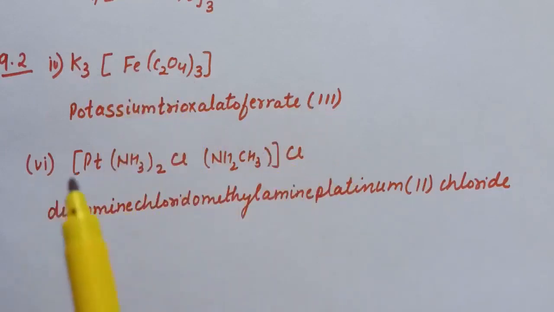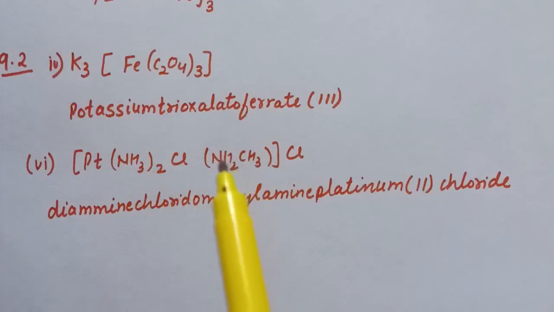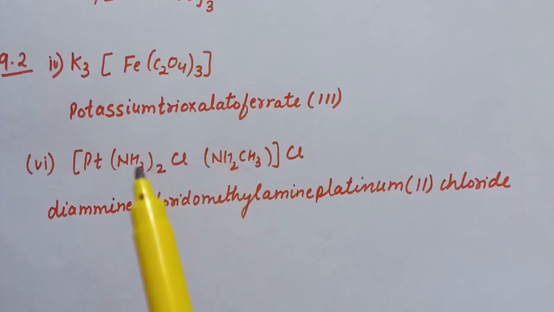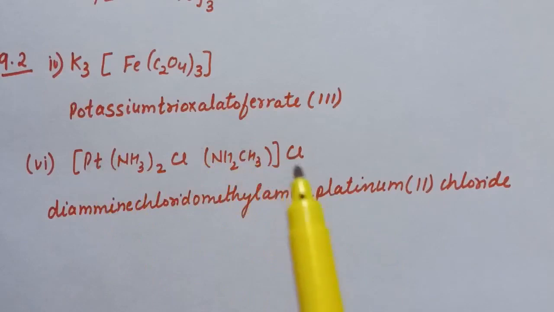After that, sixth part is [Pt(NH3)2Cl(NH2CH3)]Cl. Now NH2CH3 is methylamine. So here 3 ligands are given in coordination entity, and we will write according to alphabetical order. So here amine, chloride, methylamine. So first of all we will write diamine, chlorido, methylamine, platinum. After that oxidation number of platinum, that is 2, and then the name for counter ion, that is chloride.